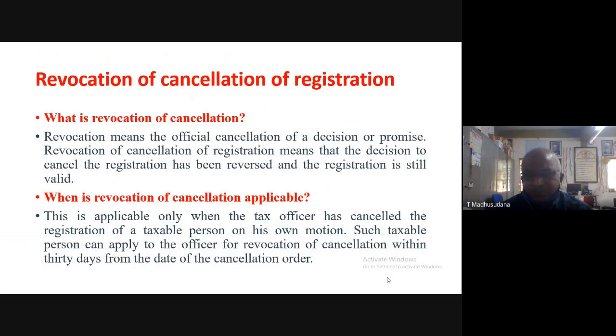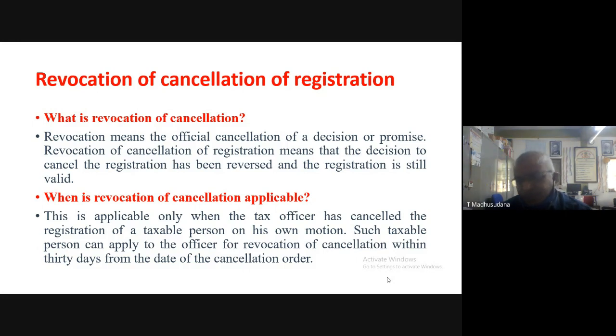So in this way, the migrated taxpayers can cancel their registration, and other persons may apply for cancellation of registration, and the tax officers themselves may cancel the registration.